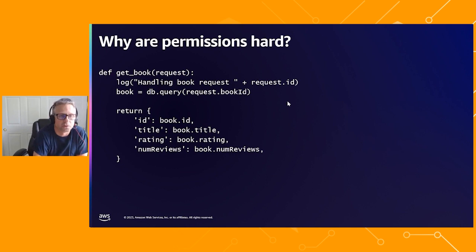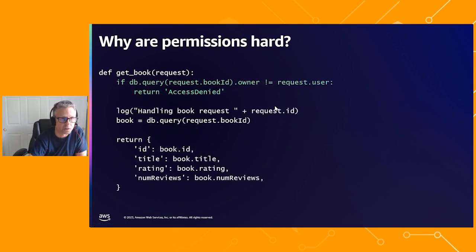But why are permissions so hard? Historically, permissions have been coded into the application, which doesn't sound too difficult. If we imagine ourselves building an application to manage data about books, then we might have a get book request as part of the APIs of the application.